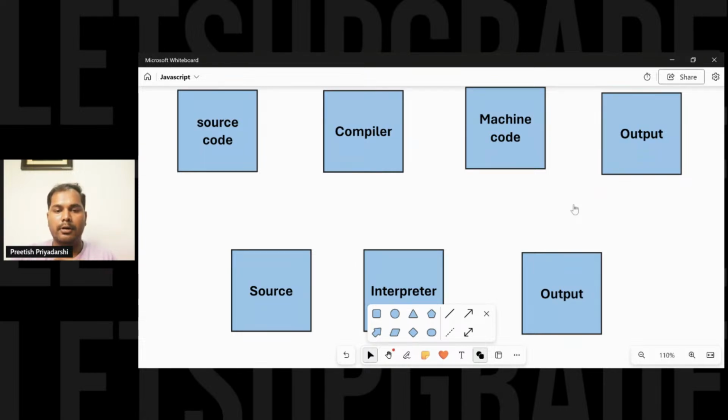So to overcome this, we have the JIT compiler, which is a combination of both. It takes the pros of both and makes the running of the code much more efficient and faster.